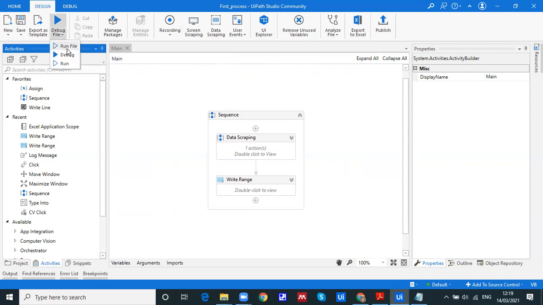If you want to run the current tab only, then just click on run. Debug is going to debug the entire project step by step, and run means the entire project will get run completely. So we don't want to run entirely, we want to run the current file itself.